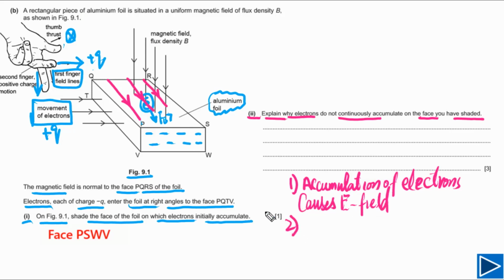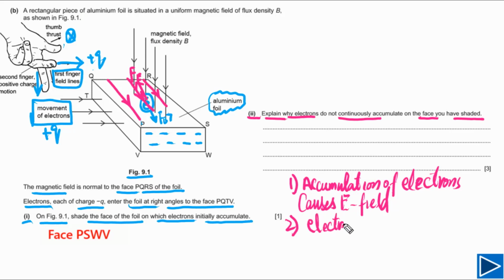The second thing we need to understand: there is an electric field, so the electron is also in the electric field now. This electron will also experience electric force, and that force is opposite to magnetic force.